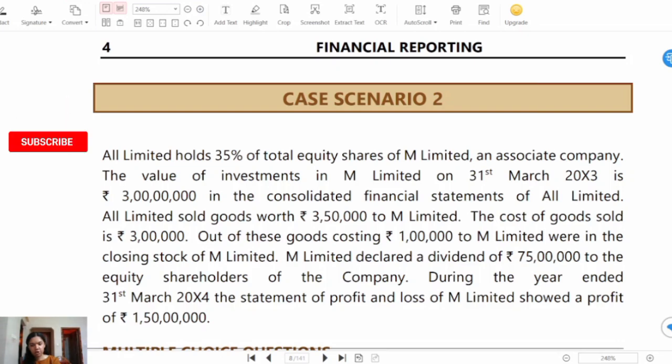So this question is based on Ind AS 28, that is investment in associates and joint ventures. Additionally, Ind AS 103, that is business combinations, and Ind AS 110, that is consolidated financial statements, may be indirectly relevant in the consolidation process. So let's go ahead and see how to solve the questions related to this. First, we'll note down the important points given in the question at one place so that it will be helpful for us to solve the questions.